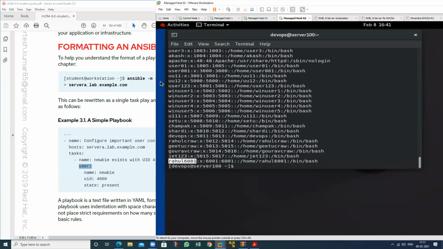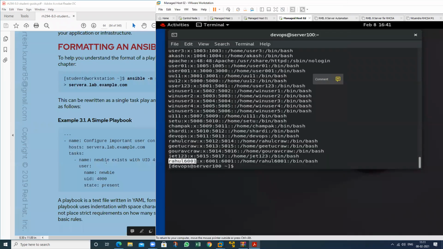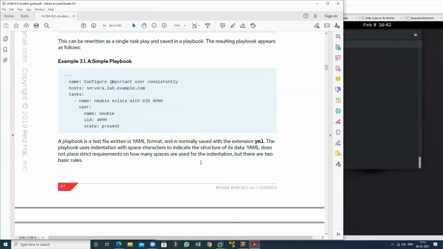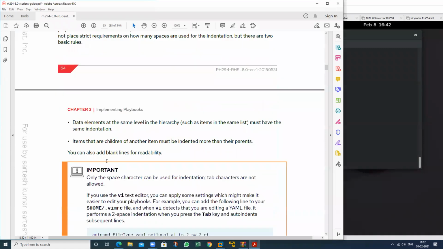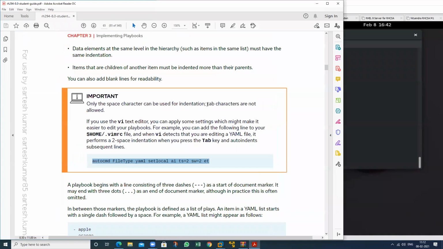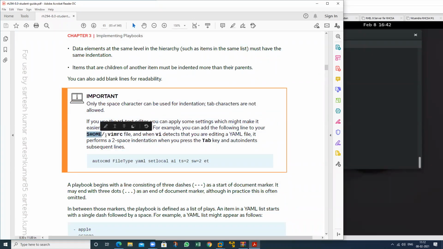So this is the starting of the playbook. So how to write the playbook? You should have knowledge regarding this. Suppose you forget how to define the space. For the space indentation, you don't need to recognize all of these things. It will take automatically. If you create a script file in your home directory as a hidden file, this is my hidden file that is already created in your machine.